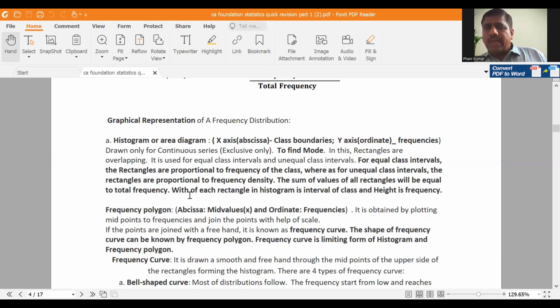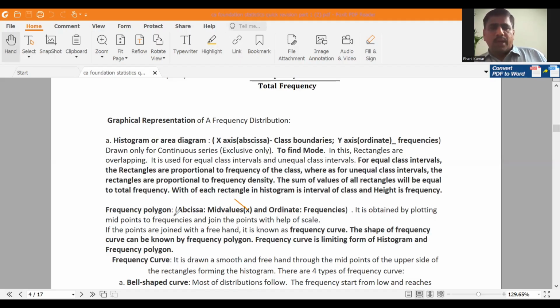The width of each rectangle in a histogram is equal to the class width of that class. And the height of the rectangle is proportional to class frequency if it is equal width, and frequency density if it is unequal width. These are the important points in histogram. So histogram or area diagram, both are the same. It is always meant for exclusive series only.